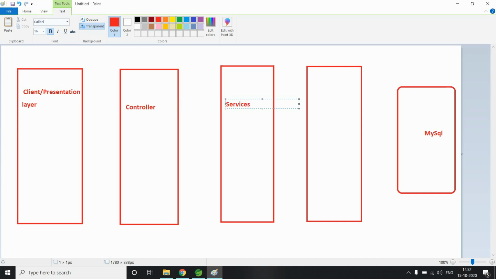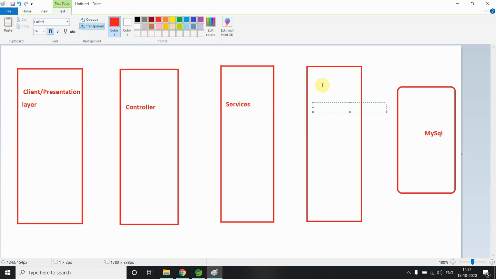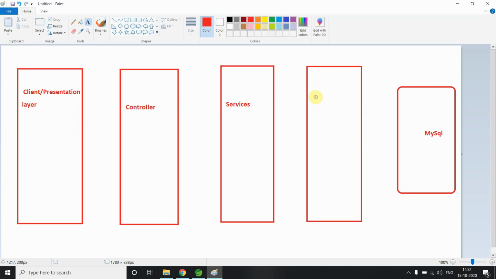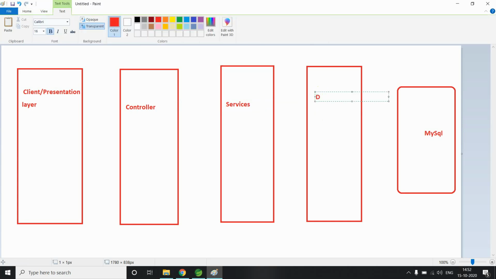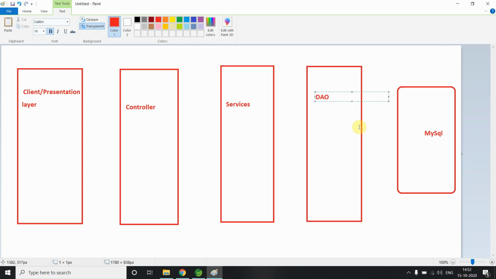Just wait for some time. After this whole process, it is worth watching, I promise. You can get a great idea or a good picture about the DAO and all. And this is my DAO. So what is DAO short for? A data access object. Why am I saying data access object? I will tell you in just a few minutes.